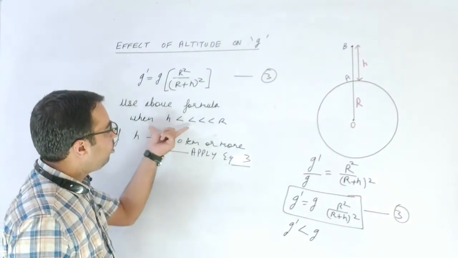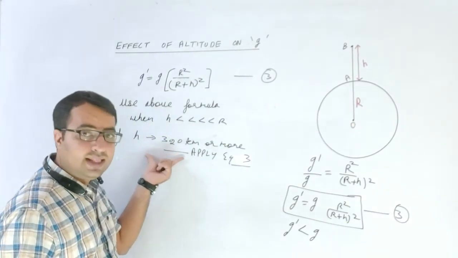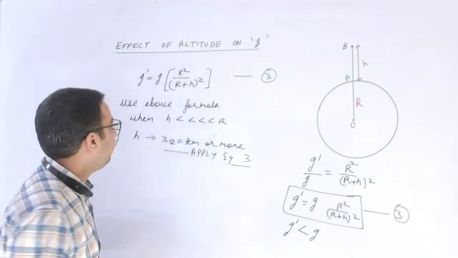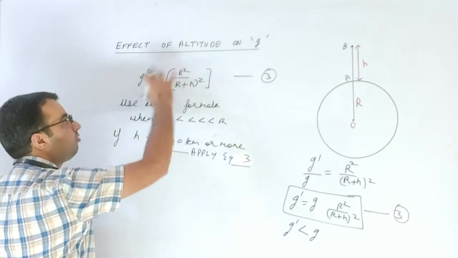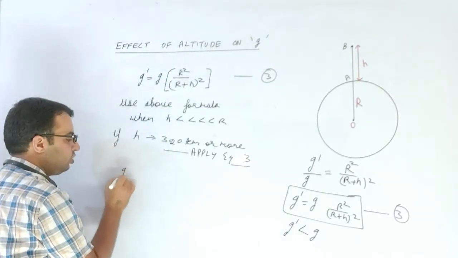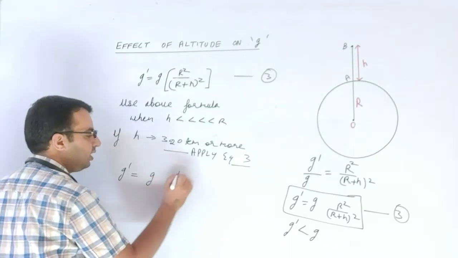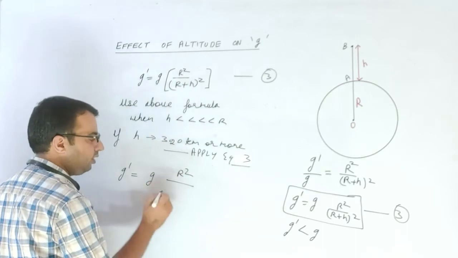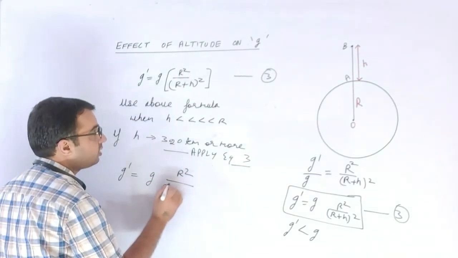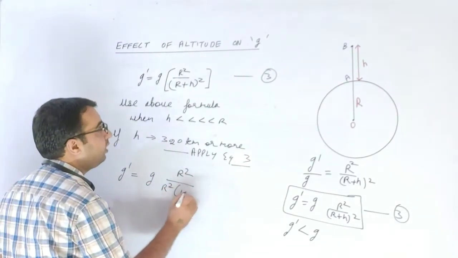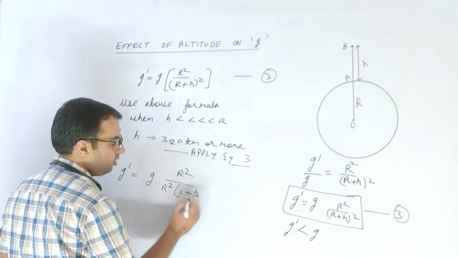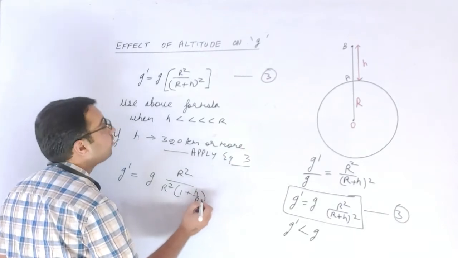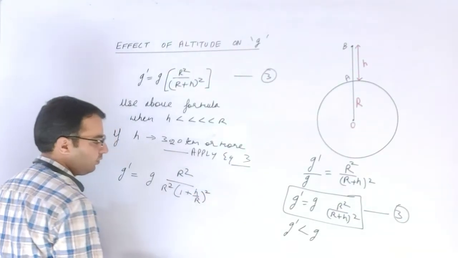So what we have to do, if the value of h is lesser than 320 kilometer, then we will be modifying this formula, right? So now I'm just rewriting this formula. g dash is equal to g, here comes r square. I'm just taking the r square common from the denominator. So I have taken r square common, so here we are left with 1 plus h upon r, and here is square, right?